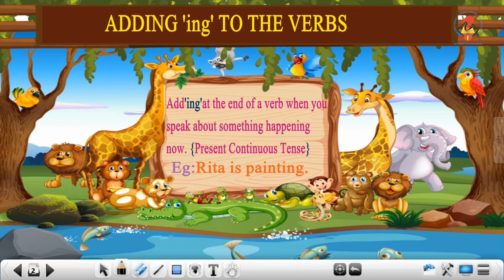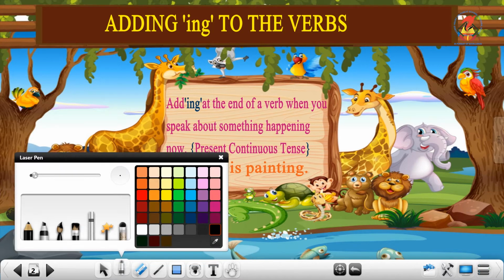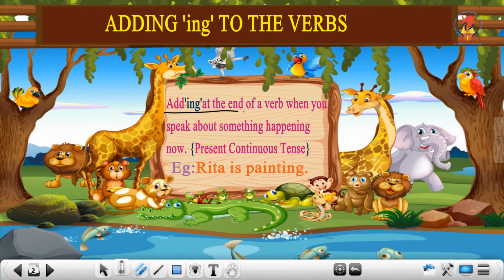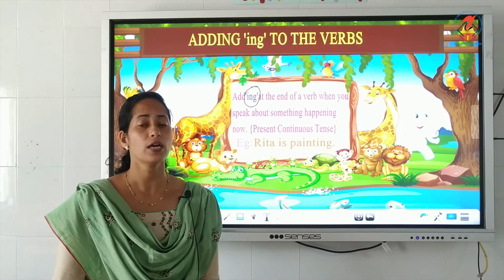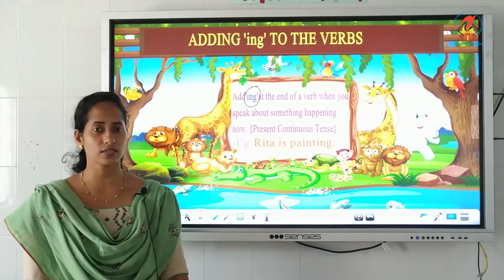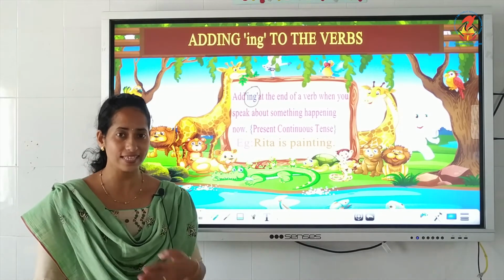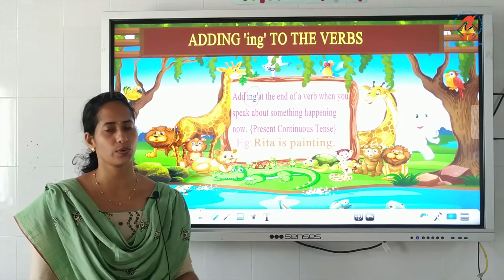Here you can see in the first portion you have to add ing at the end of a verb when you speak about something happening now. What do you have to add? Ing. Add ing at the end of a verb to show that the action is going on. The action is happening and it is continuing.